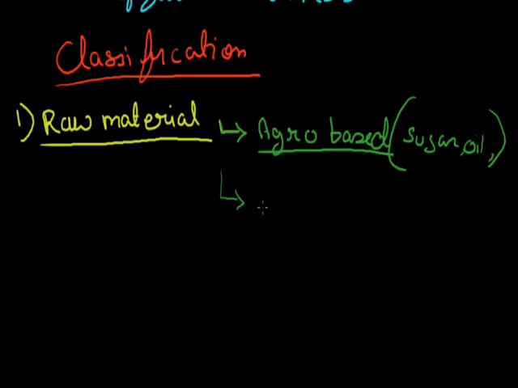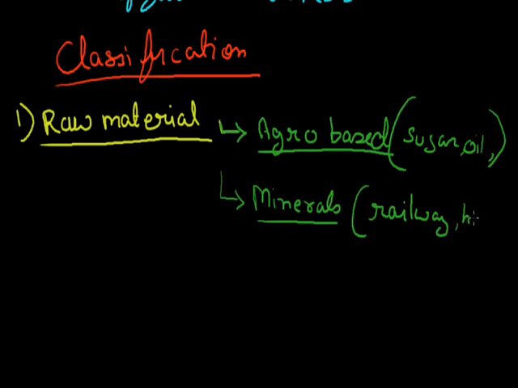On the basis of raw materials, the other type of industries are the mineral based industries. Mineral based industries means all those industries which get their raw materials from minerals, or which are using minerals for their production, like railways.